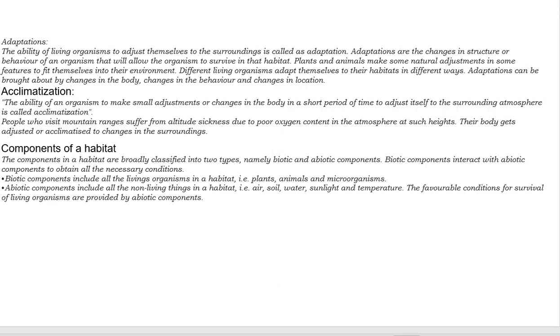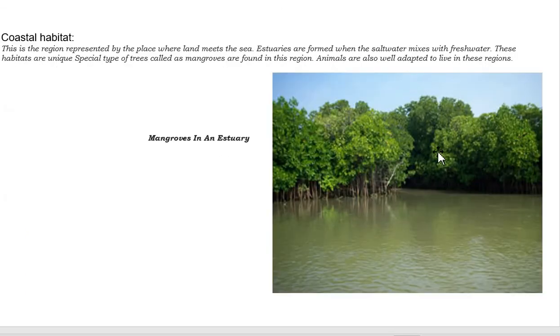Let's see the coastal habitats. These are the mangrove plants which have the capacity to live in extreme salt water, and these are called coastal habitats. These regions are the place where the land meets the sea. Estuaries are formed when the salt water mixes with fresh water. These habitats have a special type of trees called the mangroves, and the plants growing in these conditions are called mangrove plants. Animals are also well adapted to live in these regions.